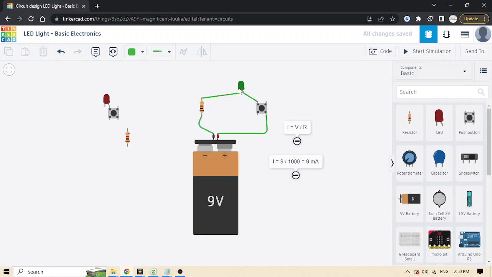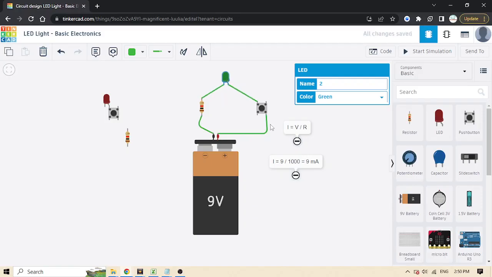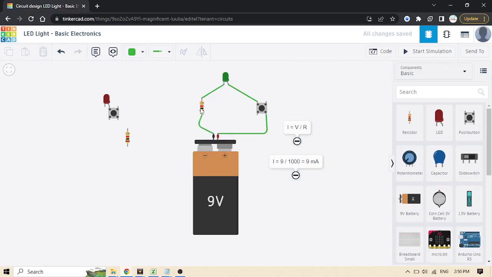And here is the electronic circuit. They are connected in series. The battery is connected to the resistor, and the resistor is connected to the LED. Then the LED is connected to the push button, and the push button is connected to the battery again. So that is a circuit. They are all connected in series.